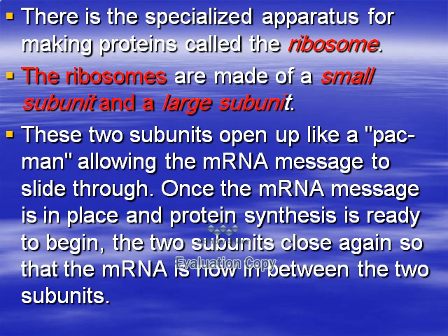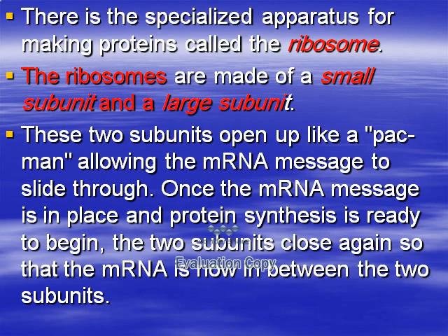The difference between ribosomes in prokaryotes and eukaryotes was mentioned before: ribosome in prokaryotes is 70S, in eukaryotes 80S. 70S consists of two subunits, 30S small subunit and 50S large subunit, while in eukaryotes, 80S has a 40S small subunit and a 60S large subunit.